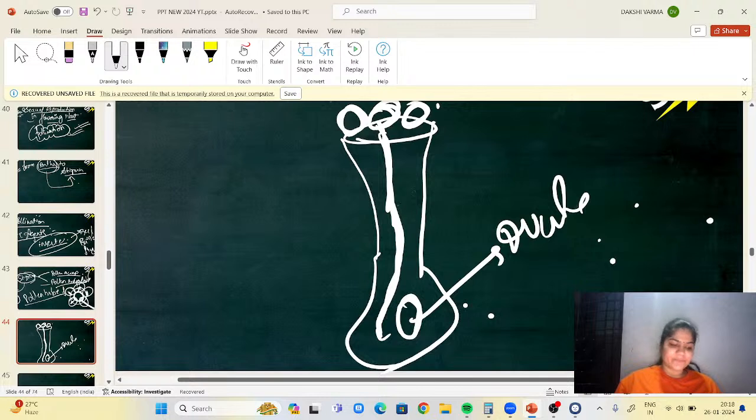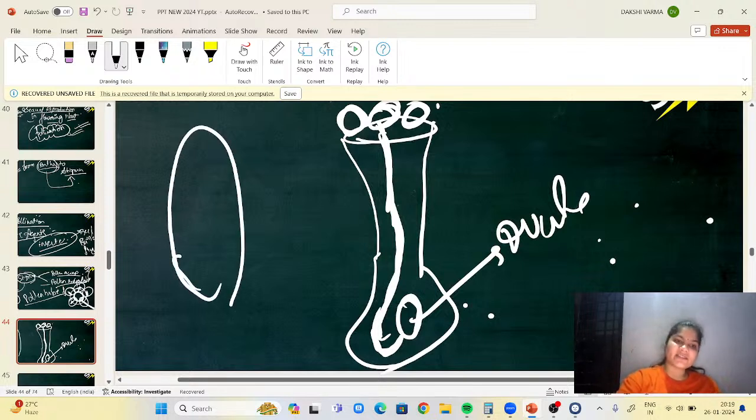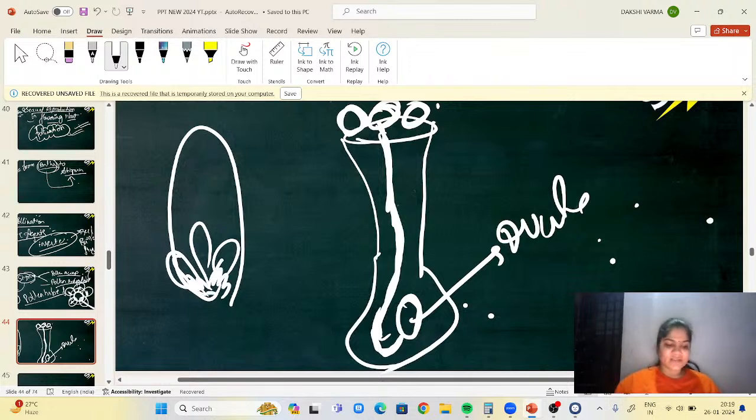Pollen tube entry. Now, after this, what happens? This pollen tube will be connected through the synergids. When we studied the embryo sac, we studied the egg cell and two synergids, which have a filiform apparatus.